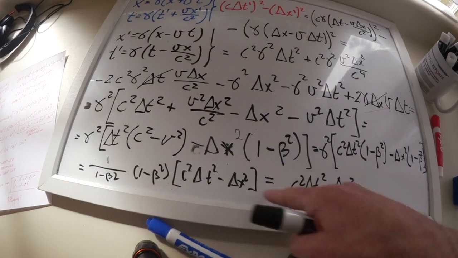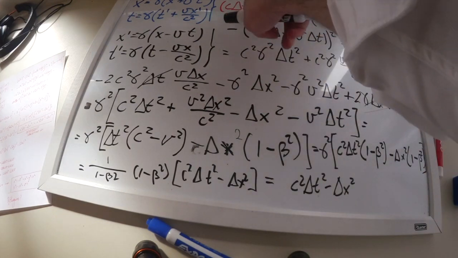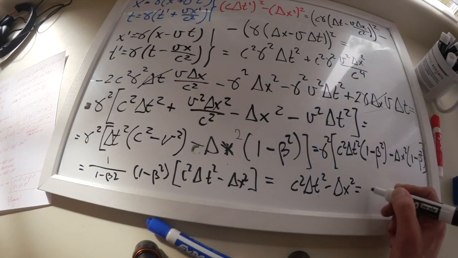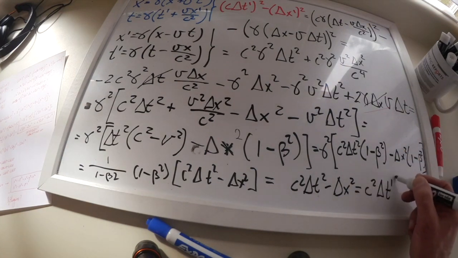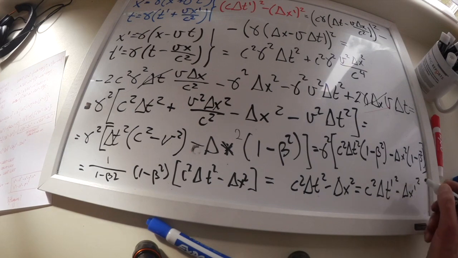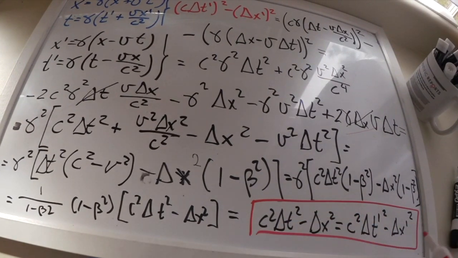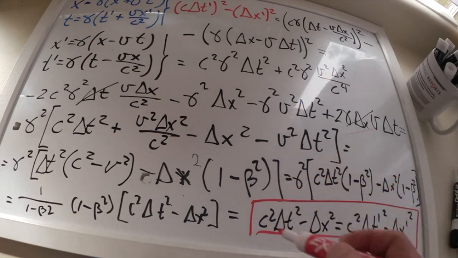But let's look at the beginning. Let's go back to the beginning and have this. So this is exactly the same as that, but this has primes, this has no primes. So I can say right here delta t prime squared minus delta x prime squared, and this happens to be an invariant magnitude. I have that this c squared delta t squared minus delta x squared is the same for both reference frames. So it's the same for all reference frames. So this magnitude is another invariant, something that doesn't change. The numerical value is the same for all observers in all reference frames.